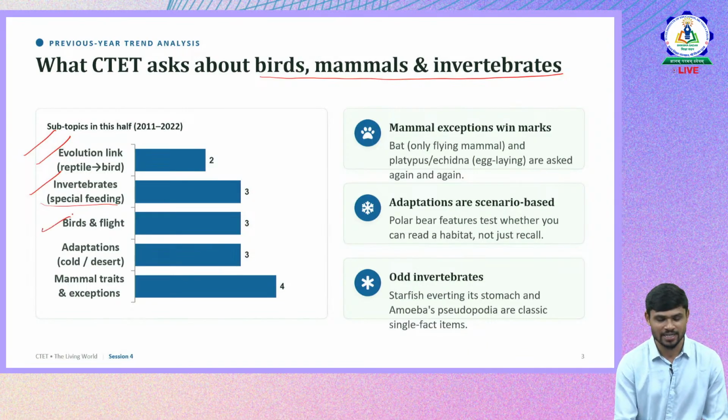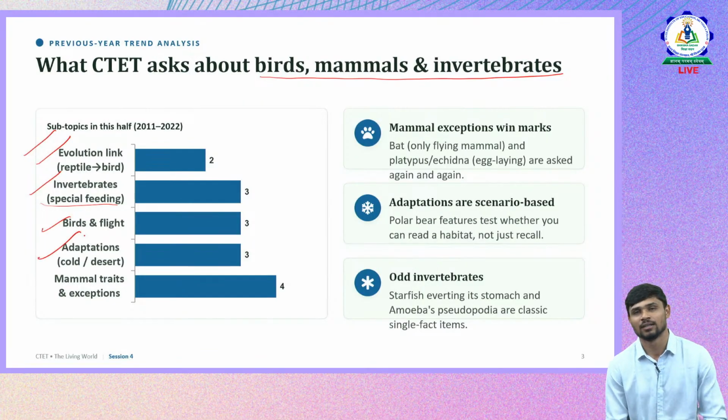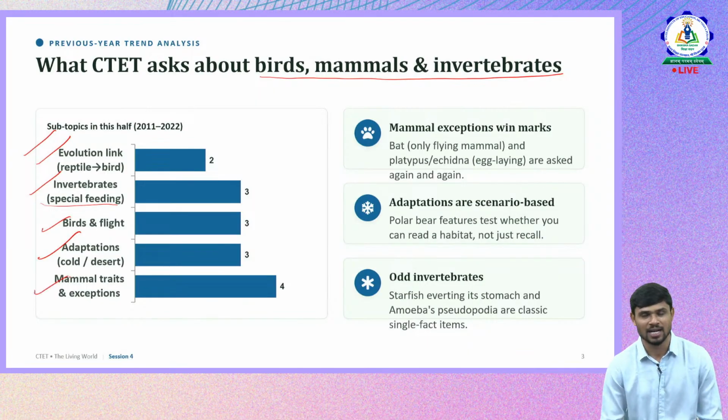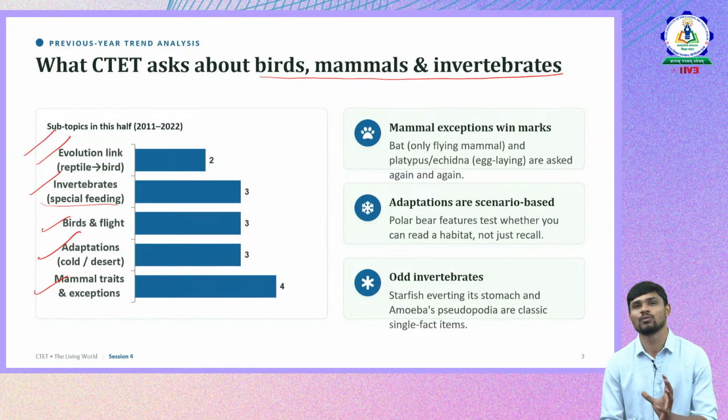Then birds and flight, and the adaptations in different organisms, different classes of invertebrates and vertebrates also. Then mammal traits and exceptions. So on what concepts CTET is focusing, and in those concepts what they are focusing more.